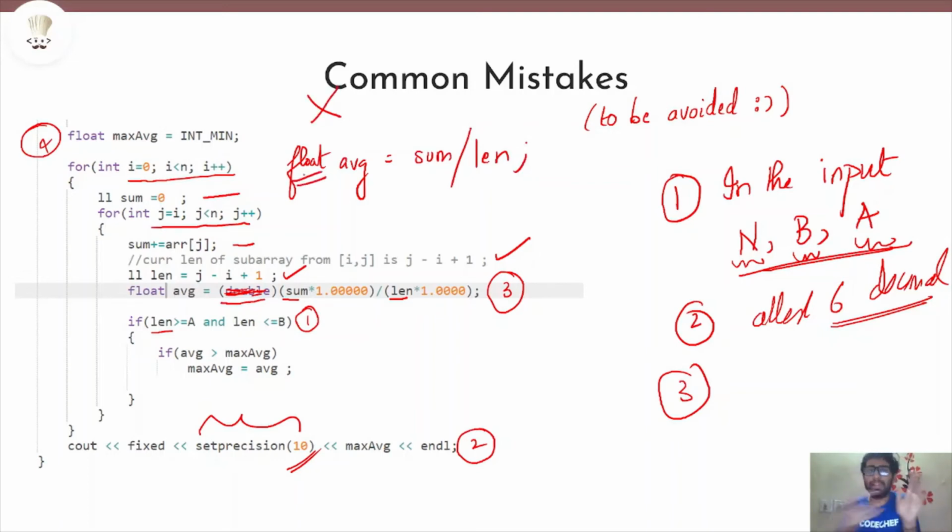Because even though on the left side you have float, the assignment operator operates from right to left. So it evaluates this expression and then assigns it to the average variable. Because sum is an integer variable and length is an integer variable, without decimal, it can be long, int, anything, but without decimal.